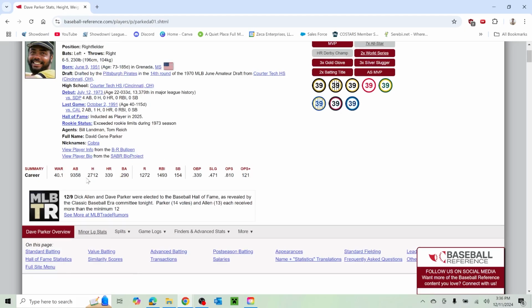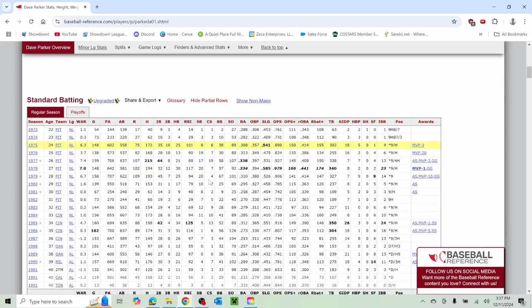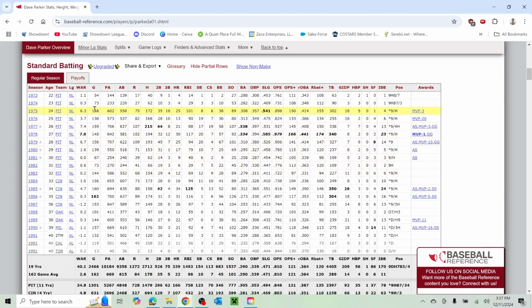A career 290 hitter over the course of almost 10,000 at-bats, getting close to that 300 hit mark, and hit for a lot of power as well. A career 810 OPS. That's a Hall of Famer. Look at these years with Pittsburgh. 7.4, 7, 6.7. Like this year alone, the year he won MVP in 78, it's just undeniable that this guy should be in the Hall of Fame.